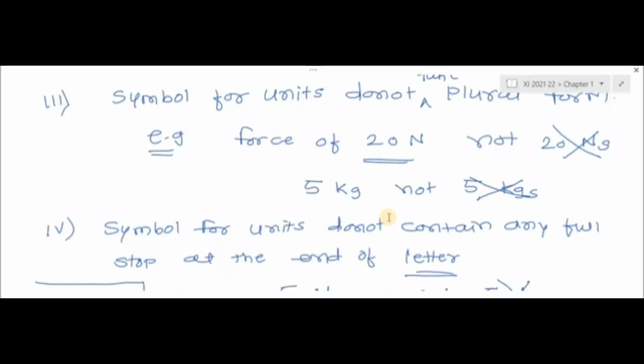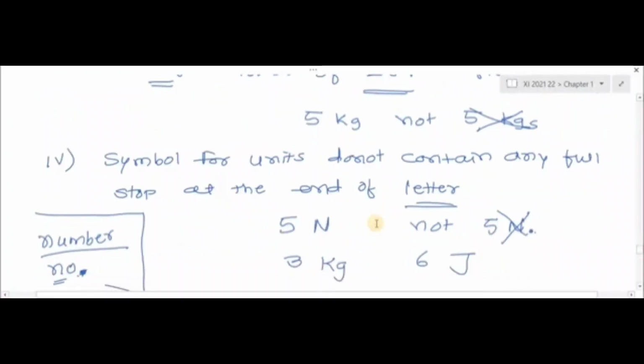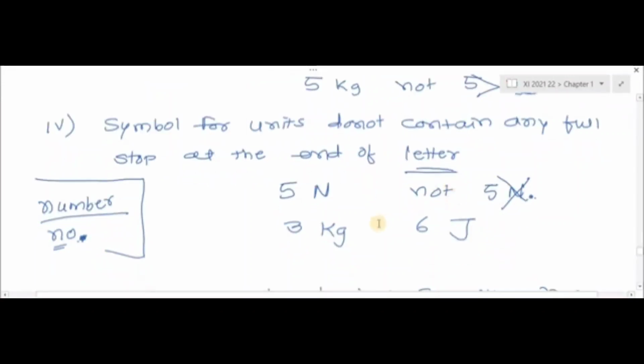Next, the fourth rule: symbols for units do not contain any full stop at the end. So here we do not put any full stop after the symbol. Means if we use capital N for newton, then don't put a full stop. Just write N, kg, J for joule.